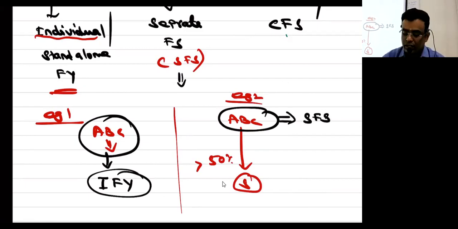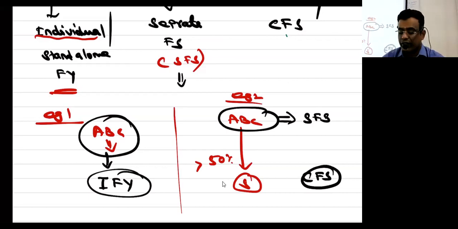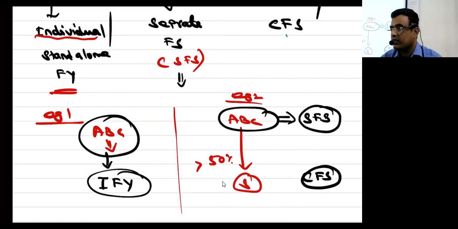Why? Because when he has a subsidiary, associates or a joint venture, in addition to one financial statement, he has to prepare one more financial statement that is called CFS. So when you prepare CFS, he will prepare one more financial statement. That financial statement is called a separate financial statement. I hope you're clear now. So here ABC Limited does not have any connection with anybody else, so they will prepare a financial statement that is called an individual financial statement or standalone financial statement.